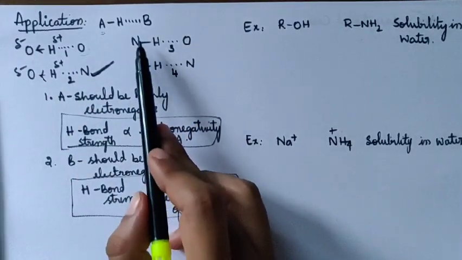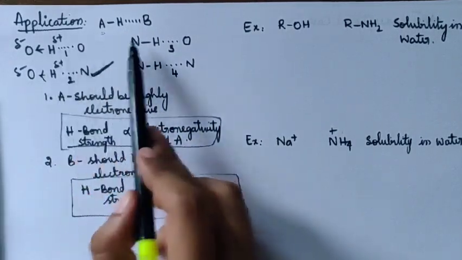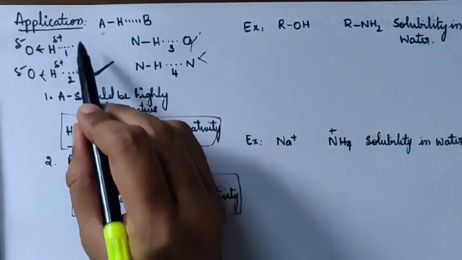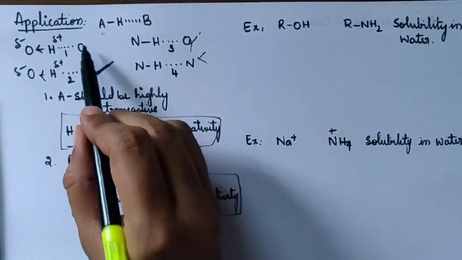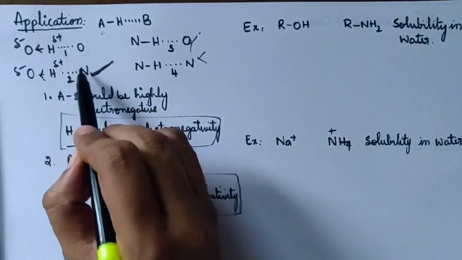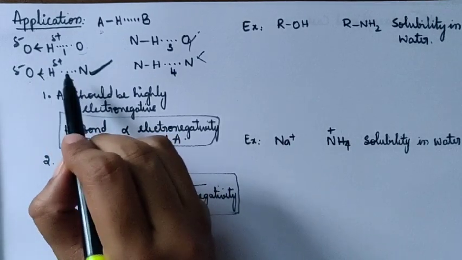Why not these two? Very simple. Nitrogen is less electronegative when compared to oxygen, so already these two options get cancelled out. These two options are not right. In these two options, this is not right because oxygen is highly electronegative and pulls the electrons here instead of donating. Here, it will not pull the electron, hence hydrogen bonding is easily formed.